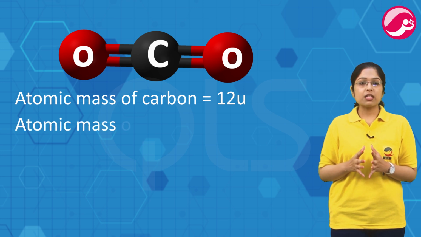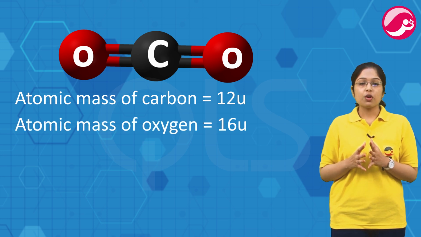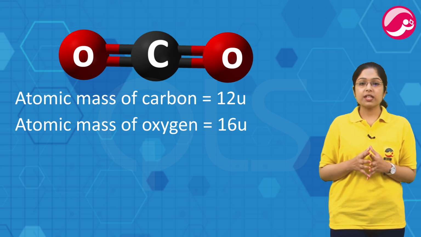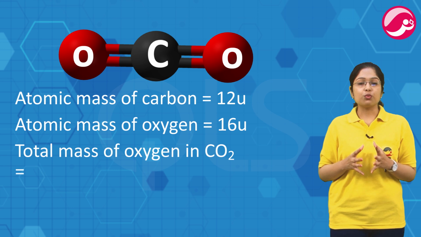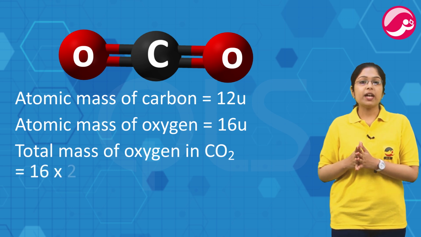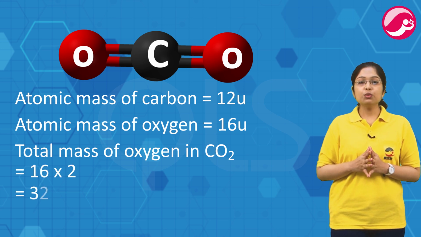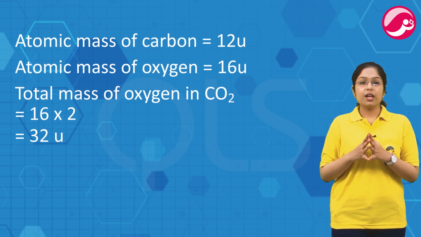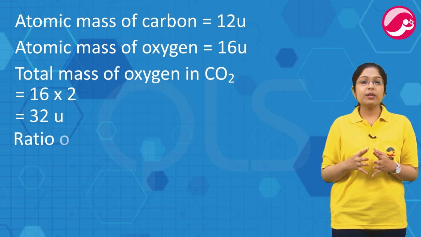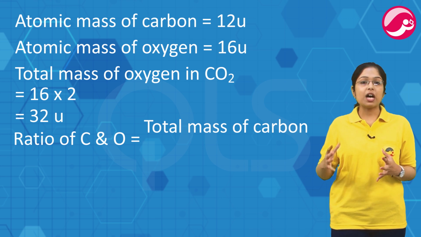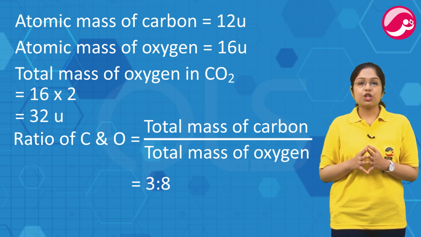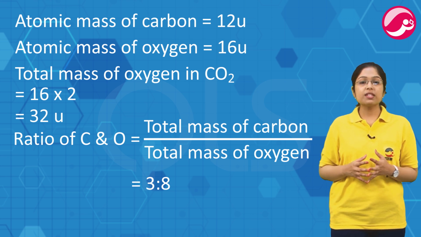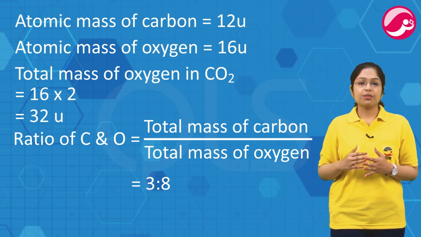Similarly, atomic mass of oxygen is 16U. और यहाँ हमारे पास ऑक्सीजन के 2 एटम्स हैं. So the total mass of oxygen in carbon dioxide CO2 will be 16 multiplied by 2, which is 32U. Now to find out the ratio of carbon and oxygen, we will divide the total mass of carbon by the total mass of oxygen, which will give 3:8. So the mass ratio of carbon and oxygen to form CO2 is 3:8.